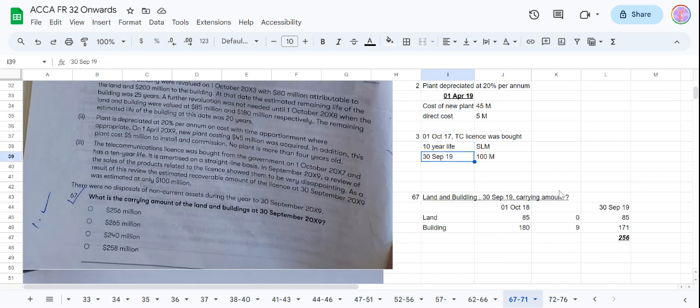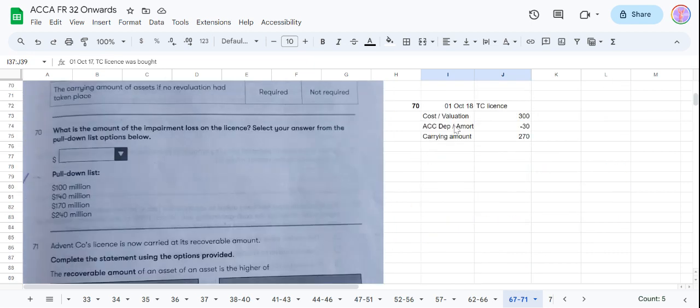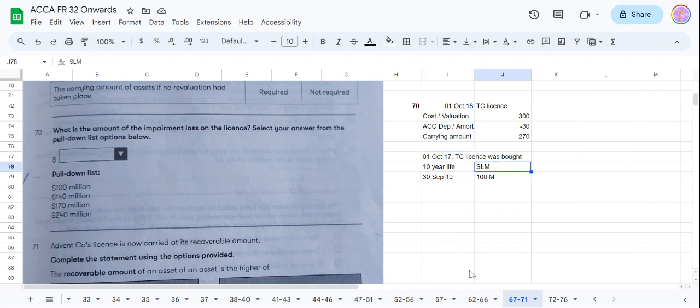So on 30th September 19, let me bring this thing also here. On 1st October 17, this was bought and it is a 10-year life and depreciation was SLM. So like 1 year, then on 30th September 19, we need to first calculate the carrying amount.